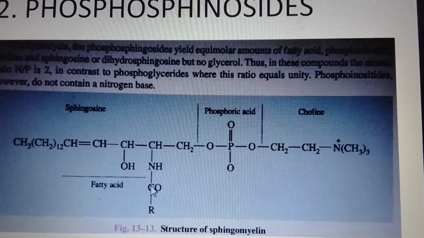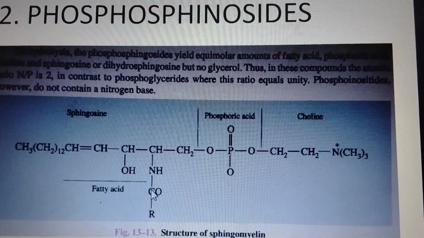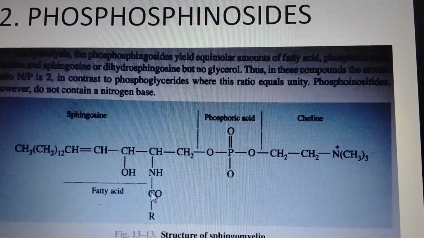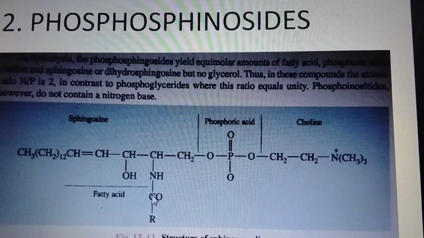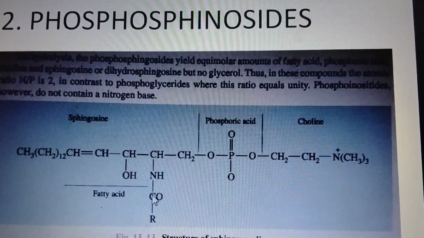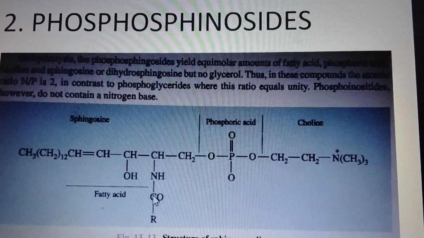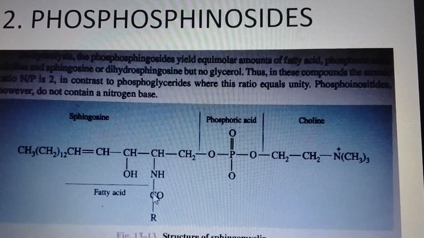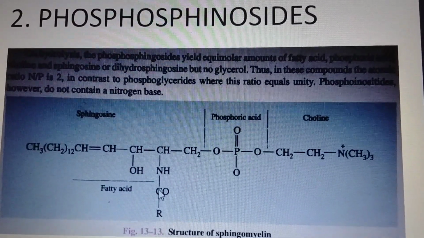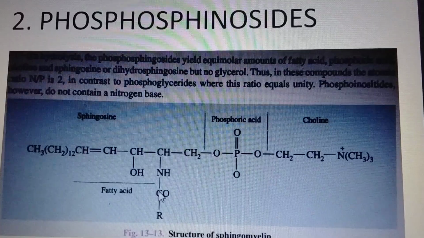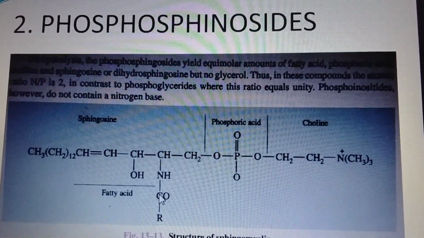Phosphosphingoside means neutral phospholipid. They are different from other phospholipids because they do not contain glycerol. They contain another nitrogen base, sphingosine, and choline in place of glycerol. They are present in nerve tissue and the myelin sheath of the nerves. They are lacking in plants and microorganisms. In a syndrome called Niemann-Pick disease, sphingomyelin is stored in the brain in large quantities.